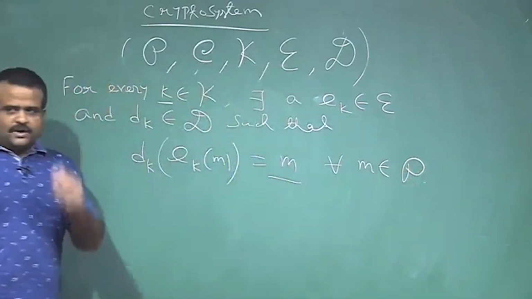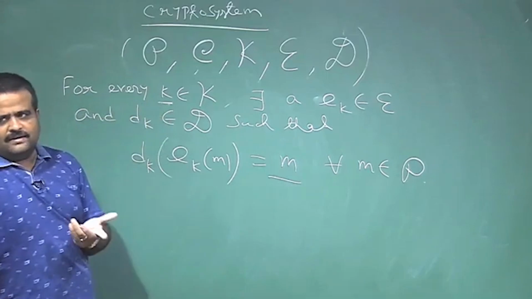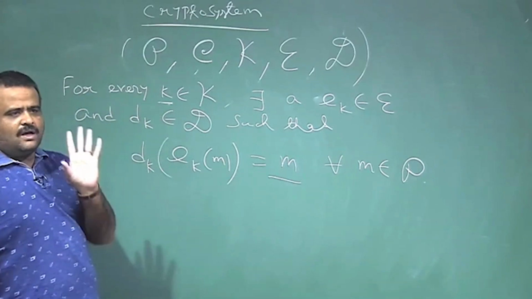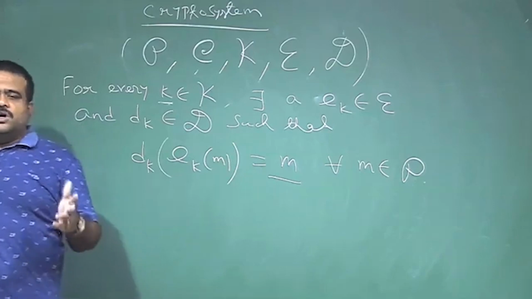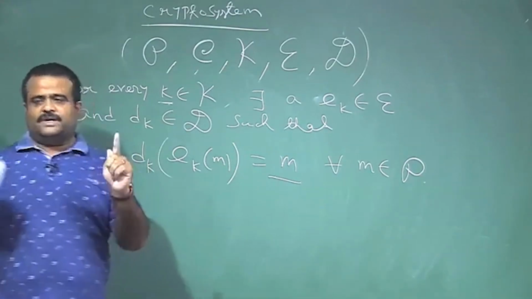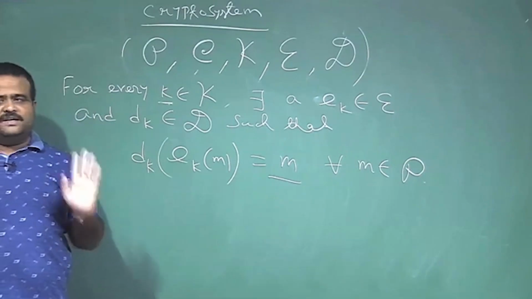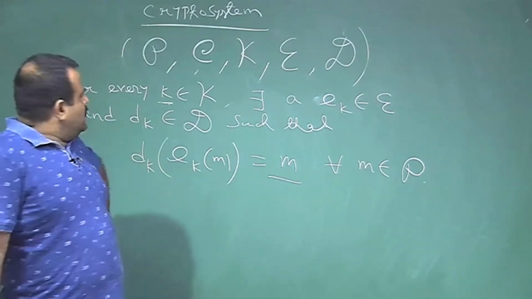So, for a given k, we choose a k. K is typically chosen by the receiver Bob, by Alice and Bob. This is a symmetric crypto system. So, Alice and Bob typically choose a key k, and they decide this is the key we are going to use for our communication.